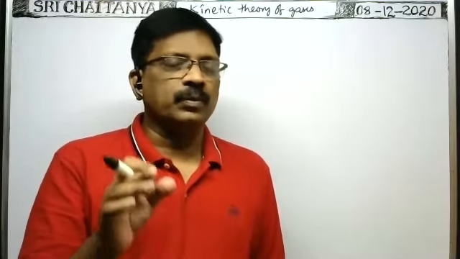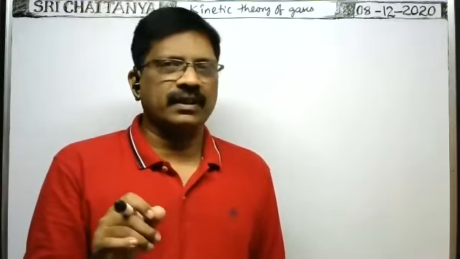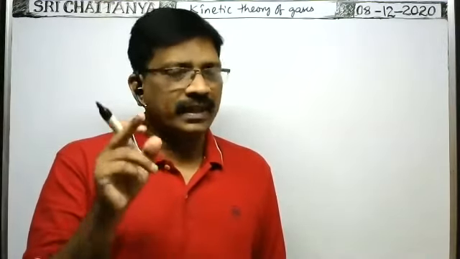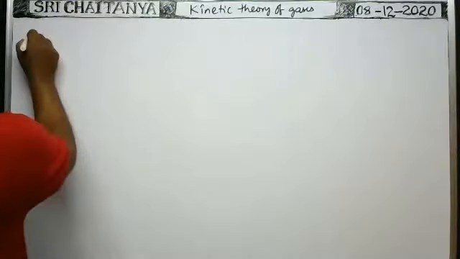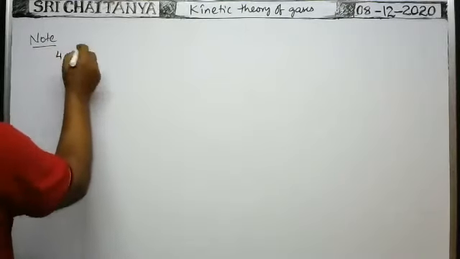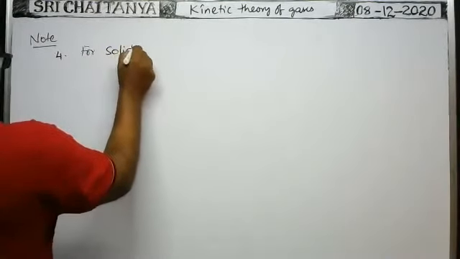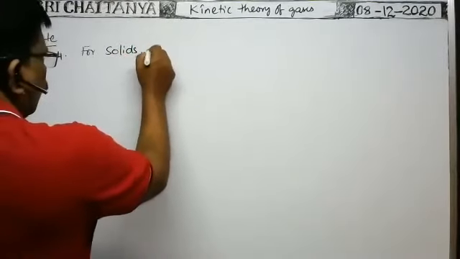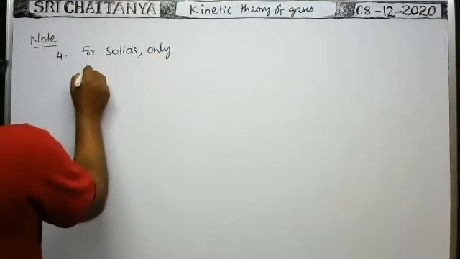That's why the molecule may vibrate along x-axis, along y-axis, along z-axis. That's why they are having totally, in case of solids, especially I am telling. So for solids, note 4, actually note 3 was completed in last class. Next note 4 for solids. For solids, only degrees of freedom exist.